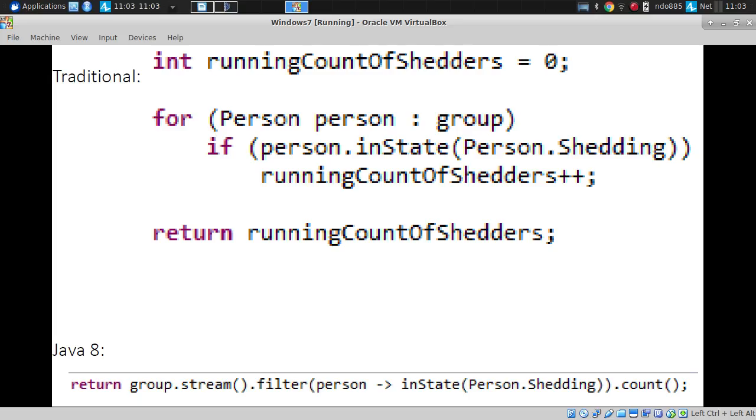Or we can convert group to a stream, filter it to just include those people who match this predicate, and then count the number who match, the number who result from this filter, right? So here, we're basically treating this group as a stream. We are reducing it to only include those who pass this criterion. We're counting up the number.